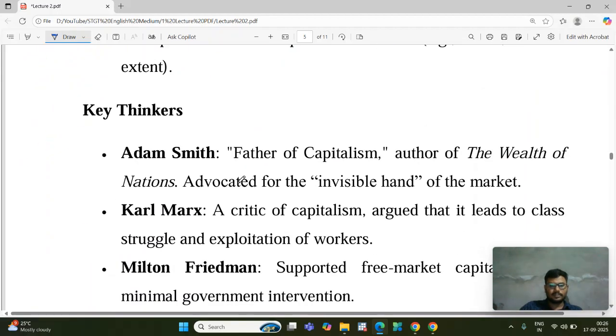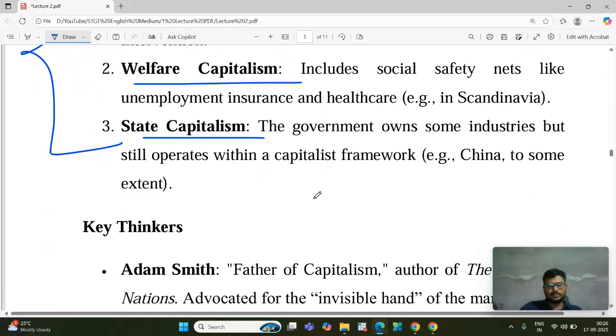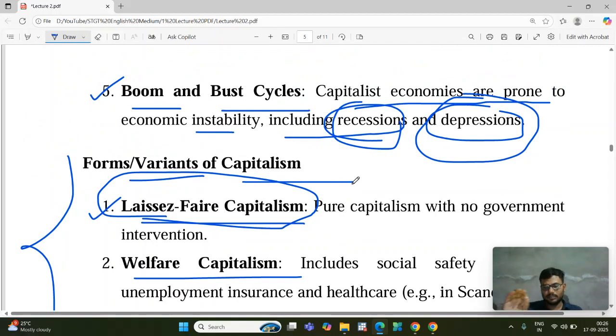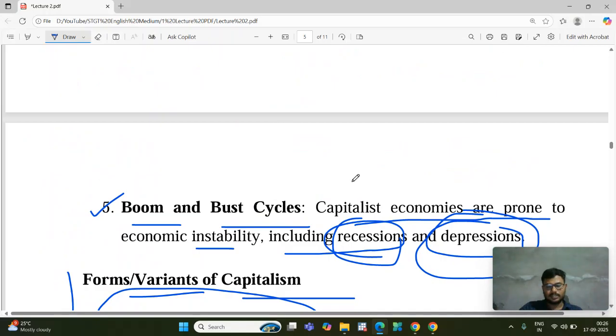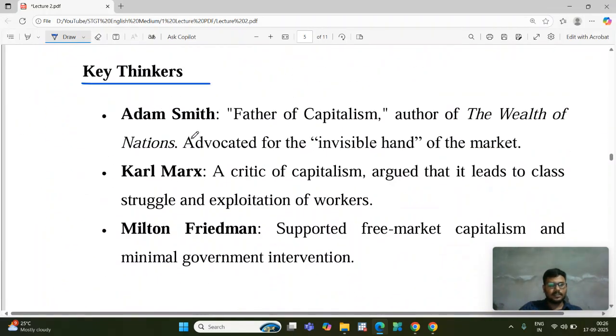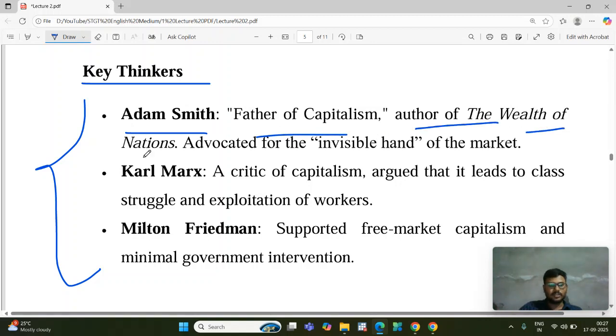Your exam has a huge syllabus, so it is not possible to cover all these things. Just focus on the important points only, like features and definitions. Next is key thinkers. This is very important for your exam. First one, Adam Smith, father of capitalism, author of The Wealth of Nations, which I have already discussed in the last video. He gave the theory of the invisible hand. This is important for your exam.